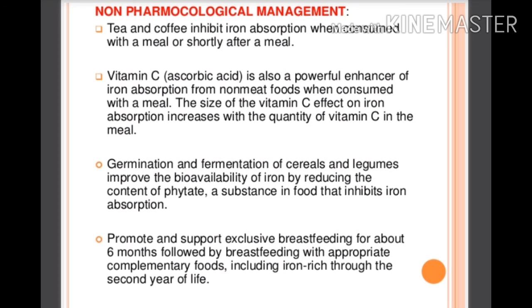Vitamin C is also a powerful enhancer of iron absorption from non-meat food when consumed with the meal. The size of the vitamin C effect on iron absorption increases with the quantity of vitamin C in the meal. So we should increase the quantity of vitamin C in the meal. Germinated and fermented cereals and legumes we should consume more to increase the iron count in our body. And promote and support exclusive breastfeeding for about 6 months in the pediatric case. So these are non-pharmacological management.